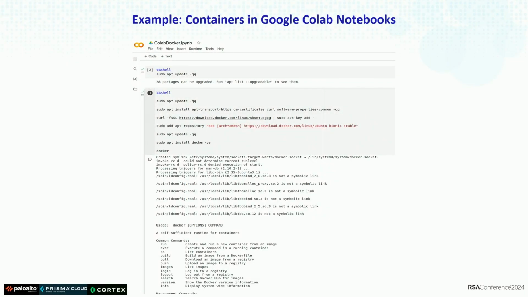This is one example of how containers can be used today. This is public, this is free, you can use it right now in Colab Notebooks. So you can create your own container. I actually have a command that says shell. You can create a shell in the notebooks, and in the notebooks you can embed the script, build the whole container, and run your container. This is very well-known functionality, and it is one example of how you run containers in free services.